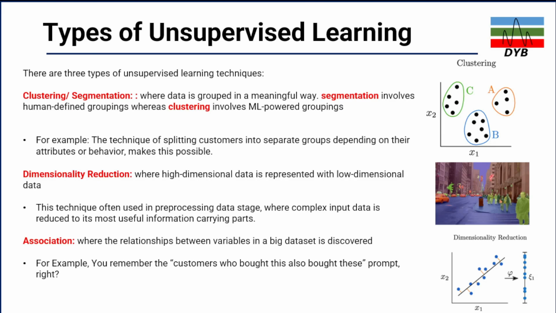The third type of unsupervised machine learning is association. In this type of machine learning, the relationship between the variables in a big data set is discovered. So for example, the customer who bought thing X will also buy thing Y. It is actually proportional to the behavior or the interest of the people. Based on the dependency, it will come up with the association algorithm.